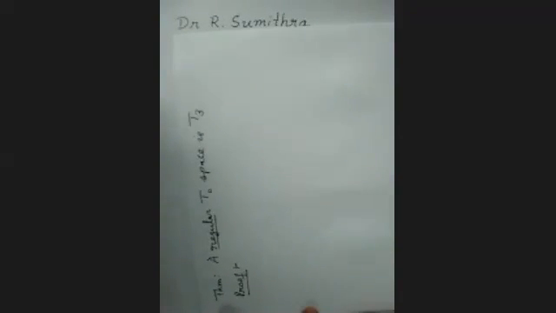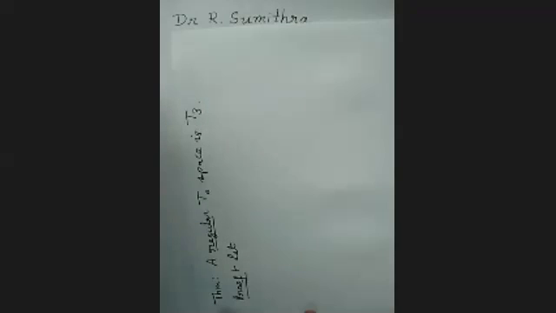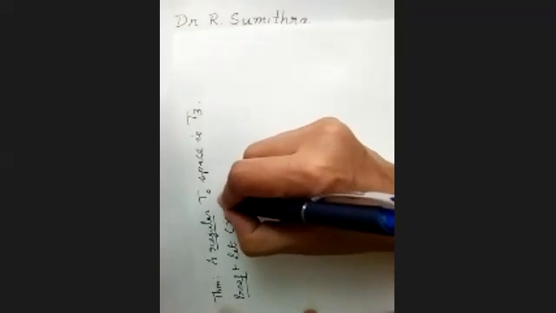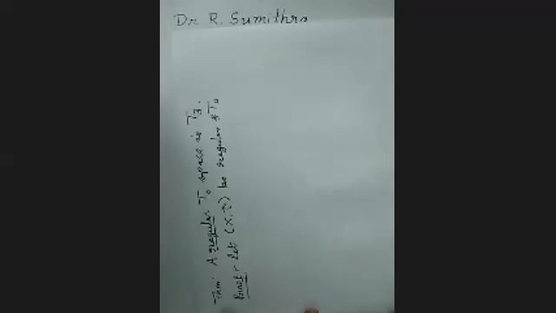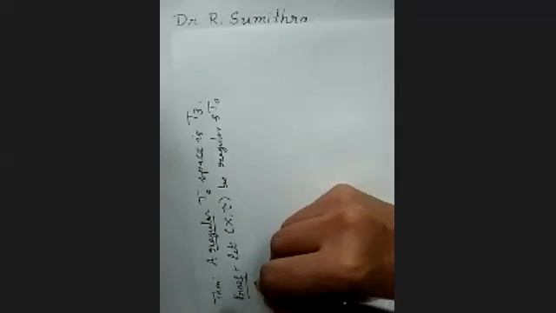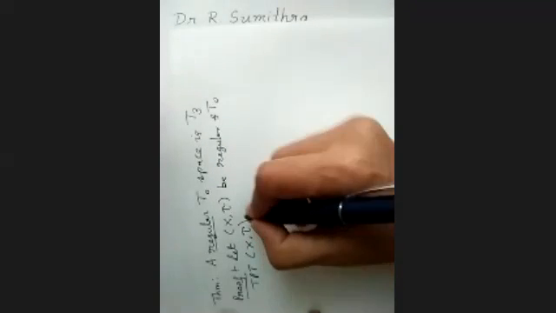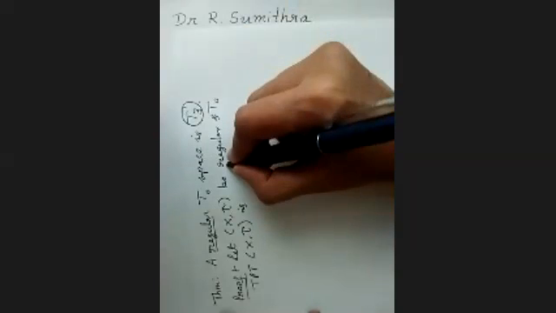So let us take a topological space (X, tau) which is regular and T naught. To prove it is T3, regular is already there.